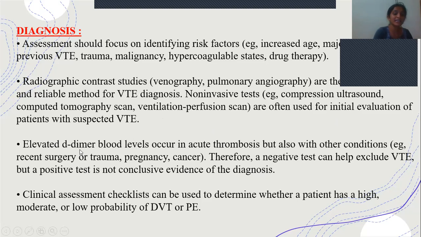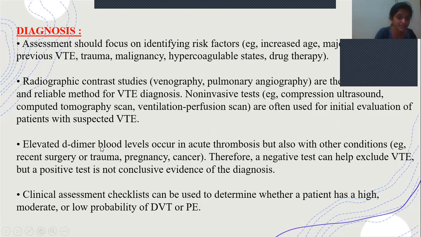Also D-dimer levels will be elevated when there is tissue destruction. This can be seen not only in thrombosis but also in other conditions like infections and inflammations, and trauma, pregnancy, cancer. In those conditions also D-dimer levels will be elevated. A negative test can help exclude VTE, but a positive test is not exclusive evidence of it.